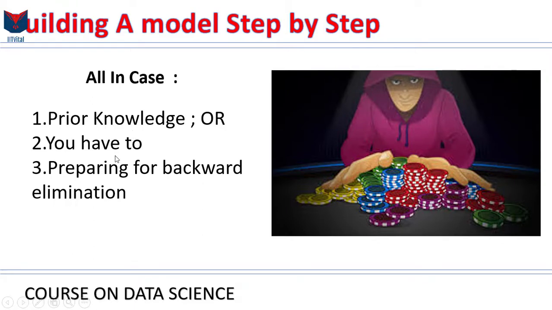The other one is, and I can't really think of good examples here, but maybe there's some framework in your company that says you have to use these variables. So it's similar to prior knowledge, but it's not your decision. You might want to do it differently, but there is a framework. Like maybe a bank, to predict credit, the likelihood of somebody defaulting or something, they have to use these specific variables once again.